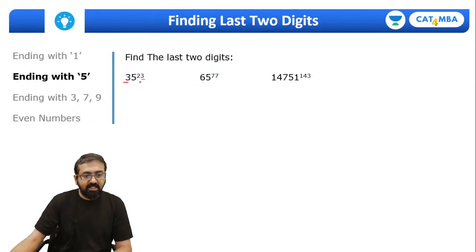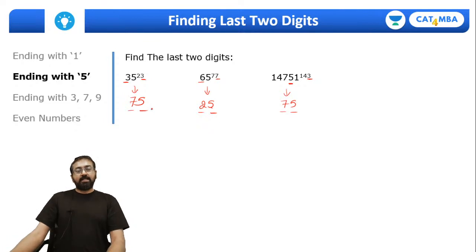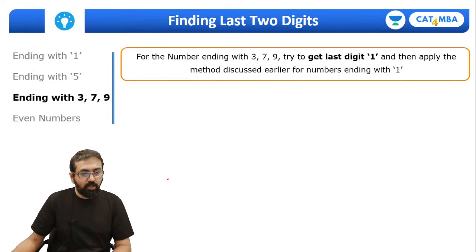So here, can I say 3 3s are 9? So it's an odd number, so the last two digits will be 75 straight away. 6 7s are 42, so it's an even result, so the last two digits will be 25. Then 5 3s are 15, the tens digit of the base with the units digit of the power. So it's an odd result, so the last two digits will be again 75.